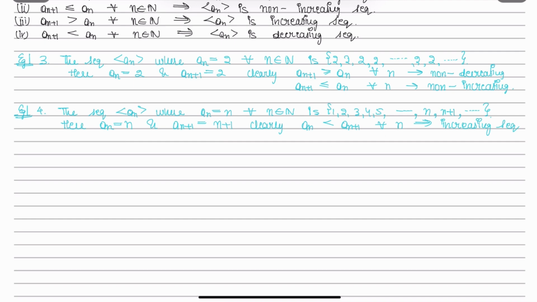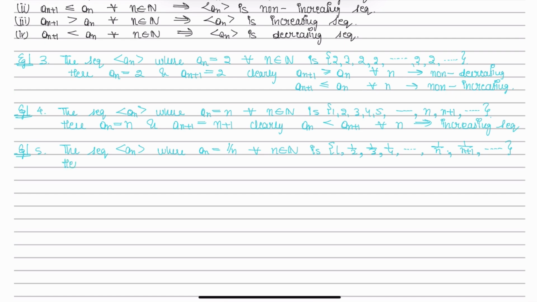Similarly, for example number 5, the sequence an, where an is equal to 1 by n for all natural numbers: 1, 1 by 2, 1 by 3, 1 by 4, and so on to 1 by n, 1 by n plus 1, and it goes on.